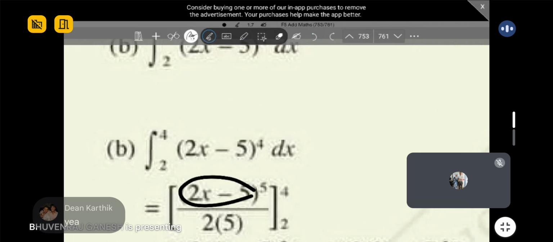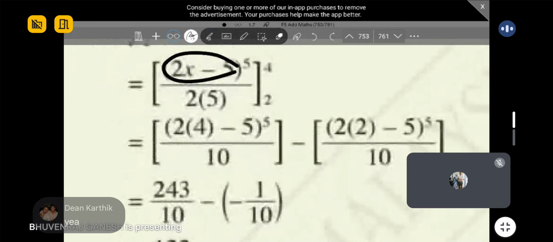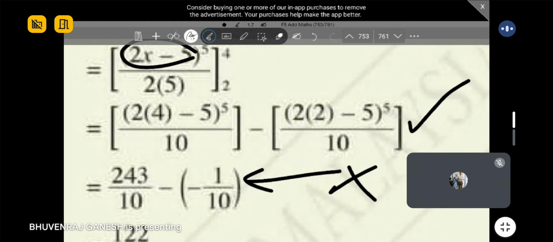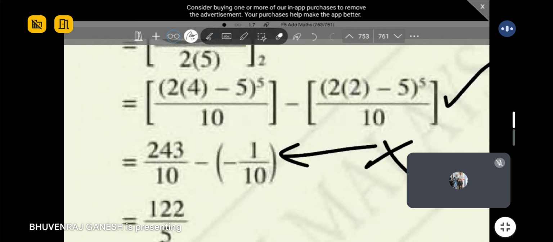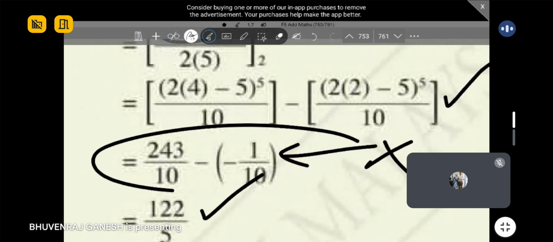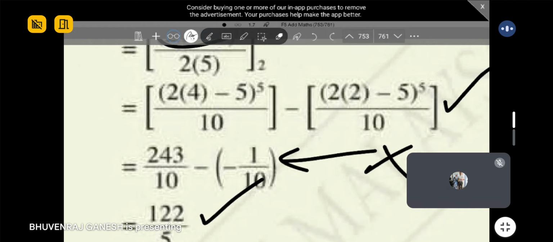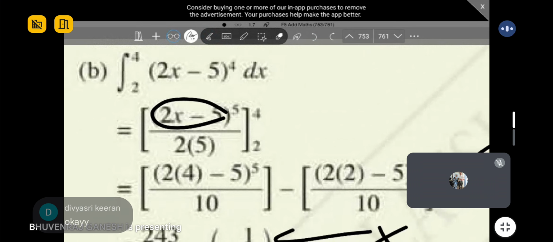Then same process. Substitute the limits and then press the calculator. This step over here is not necessary. No need to write in exam. This step is necessary. Substitution and final answer is necessary. Okay, so basically this one you can skip this step. It's just extra only. All right, so yeah, this one also is necessary.